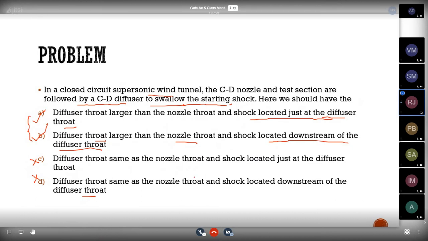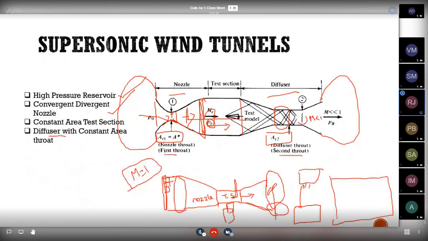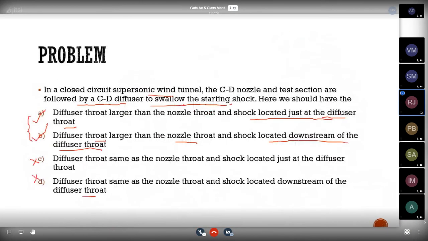After that, the Mach number is reducing and it will become subsonic when it leaves the diffuser section. So the answer is B.